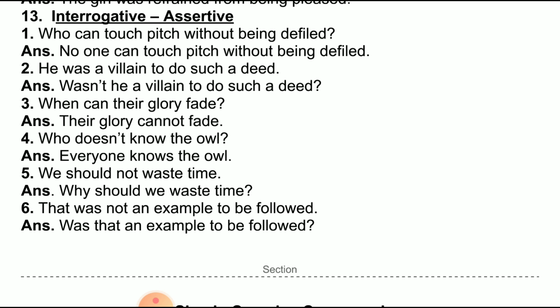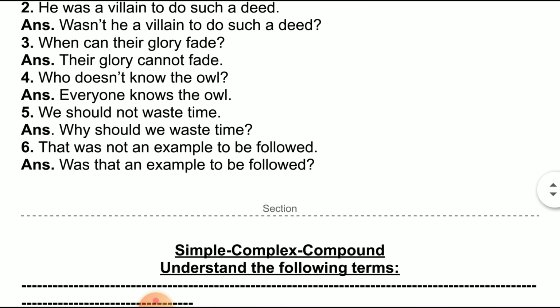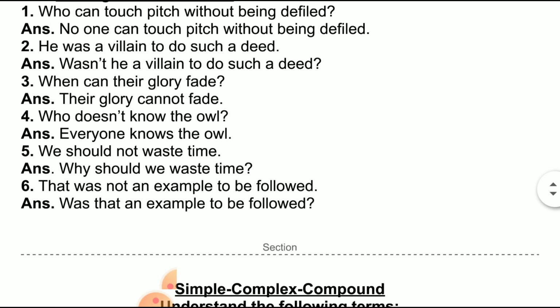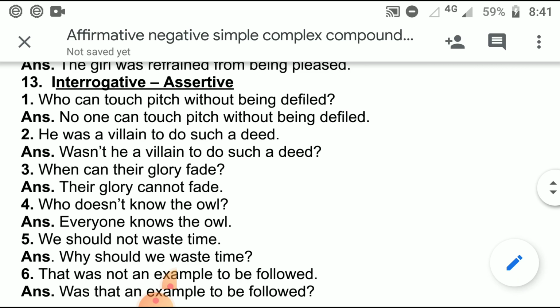Why should we waste time? Or should we waste time? And a question mark is also correct. That was not an example to be followed. Was that an example to be followed? And a question mark will change the sentence from negative to affirmative by making it a question. So that's all for affirmative negative.